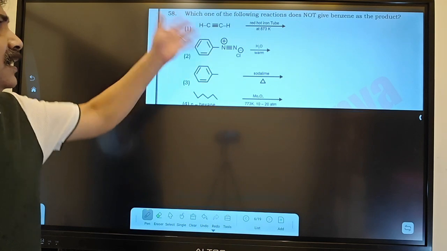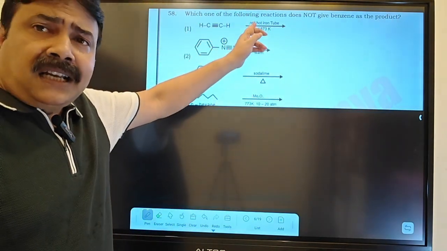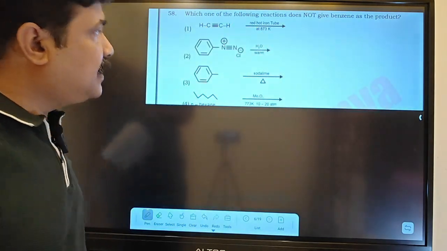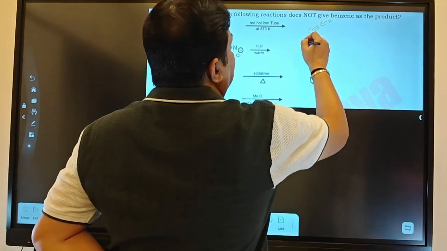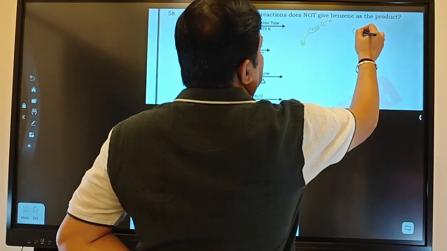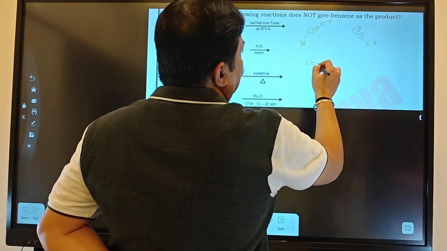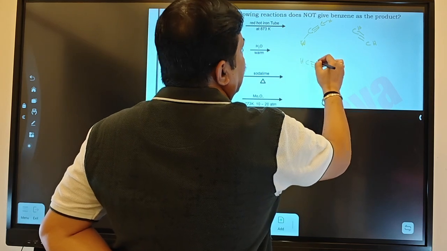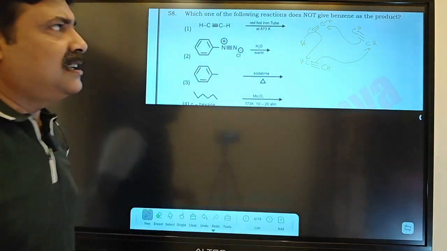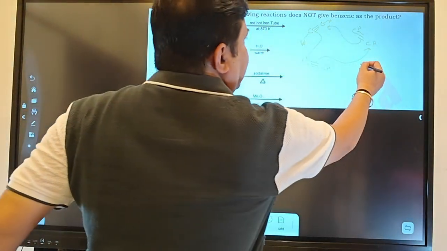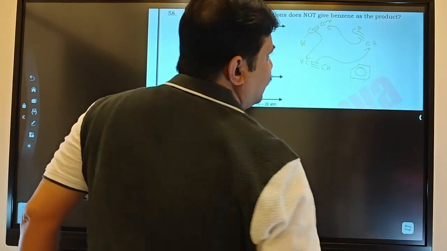In this next slide, very nice question, this one is organic. Now you know very well, red hot iron tube, when acetylene, 3 moles, is utilized, that kind of situation will occur. C triple bond CH. You look at the situation here also, C double bond C, here H, here H. Now here also C double bond C, H, H. Now you look at this is going over here and this is going over here. Then what are you getting? Alternate positions have a double bond, so you are getting a benzene structure. Yes or no? You are getting a benzene structure.